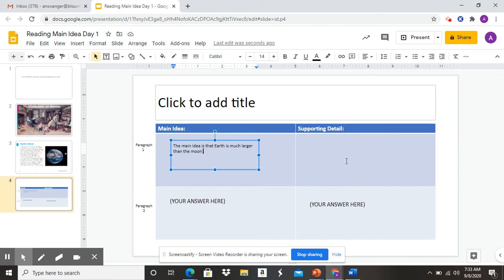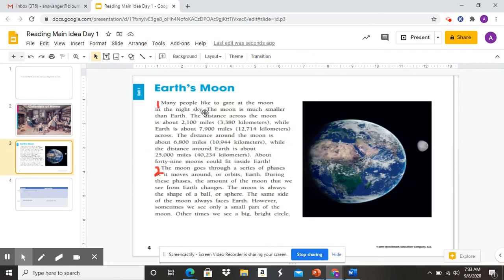Now for my supporting detail, it has to be a sentence from the text. So I'm going to go right back up in here and I'm going to scan through here and see which one of these sentences can I use to support the fact that this paragraph is about the Earth being so much bigger than the moon. The one that I really like that sticks out is this one down here. It says about 49 moons could fit inside the Earth, okay? That right there, that detail shows me, hey, the Earth is bigger than the moon. So that's the detail I'm going to use.